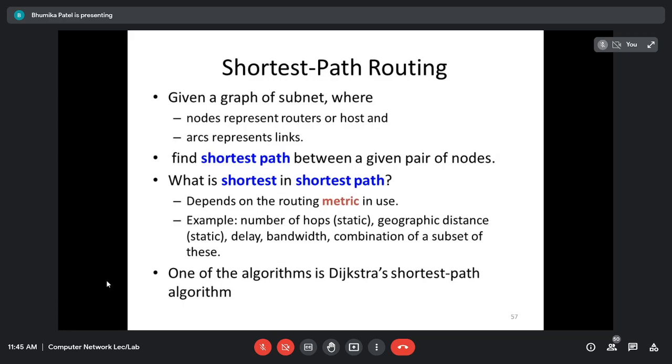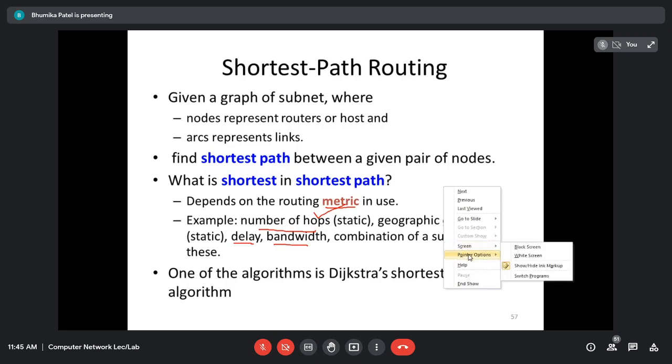So one way of measuring the shortest path is the number of hops. જે મેં તમને કીધું metric, we are going to consider the metric. Based on the metric, we are going to draw the graph. So this metric can be the number of hops, કે મારે number of intermediate routers કેટલા રાખવા છે. Then we can consider the distance in kilometers. Then it can be the delay, how much delay will be there between two routers if I'm passing any message or information. Then what is the bandwidth of the channel. Then a combination of any of these metrics. So that can be the criteria you can consider for a graph.